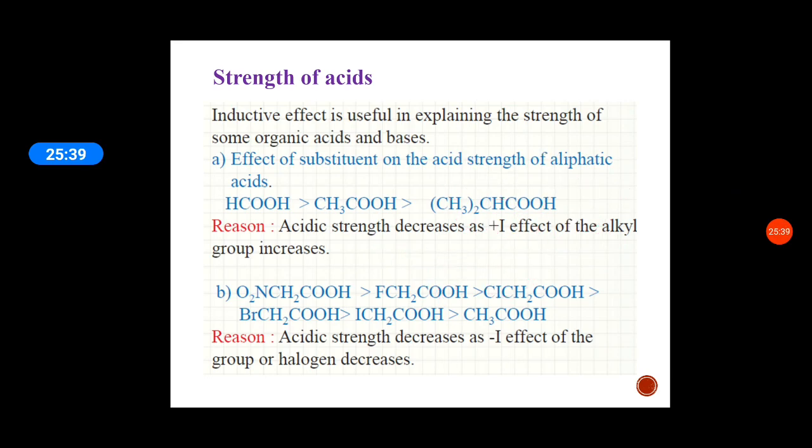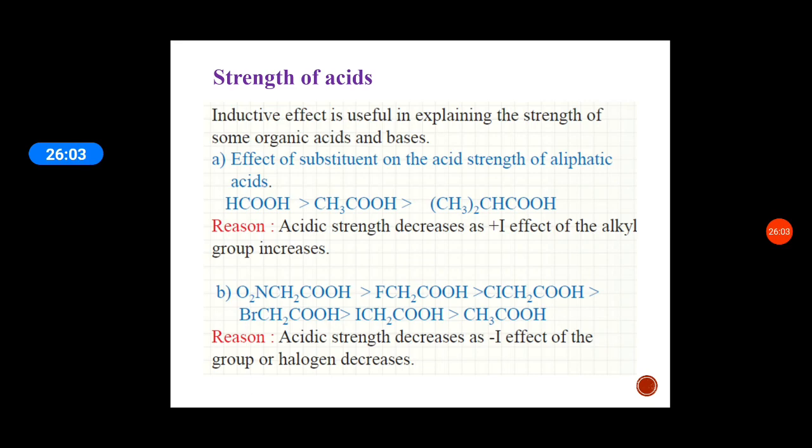Next one is dimethyl. Still more methyl groups, so still more positive inductive effect. So if electron releasing groups are there, the acidic strength decreases. If electron withdrawing groups are there, then acidic strength increases.